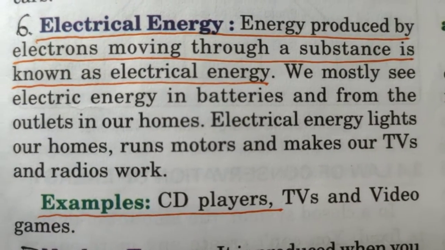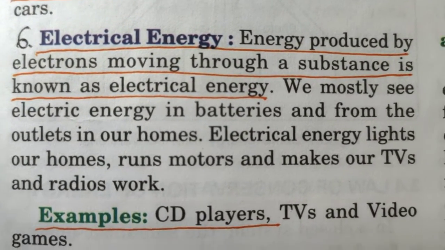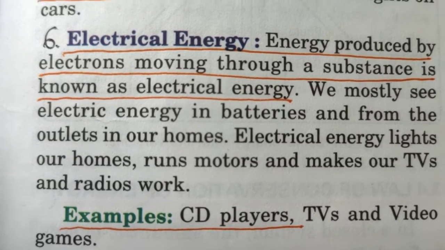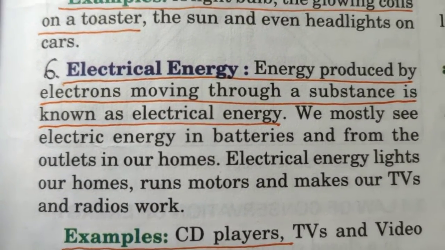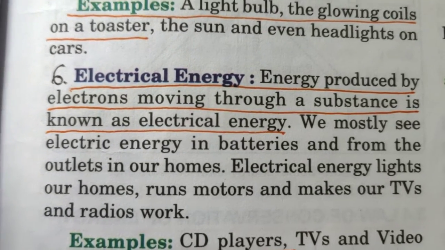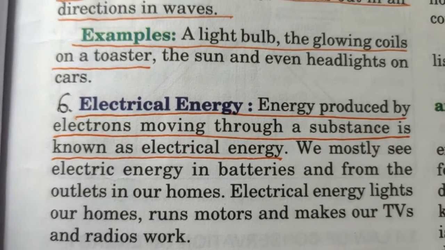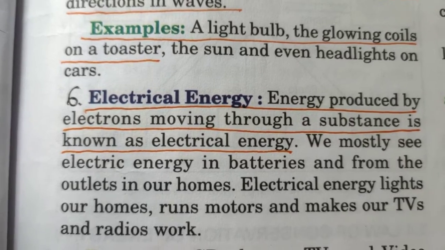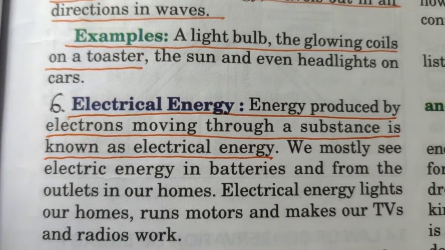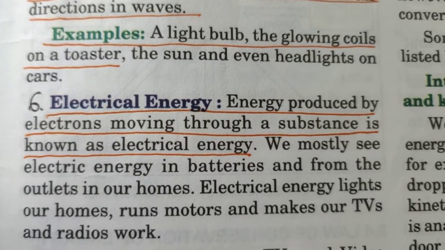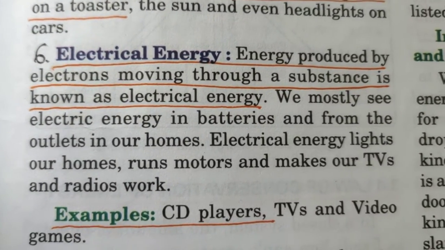Next is electrical energy. Electricity. Now, electricity is the movement of charges, that is electrons. Now, there are three kinds of particles: electrons, protons, and neutrons. When you study about the structure of the atom, whether in chemistry or in physics, you must have already learned some of it in chemistry.